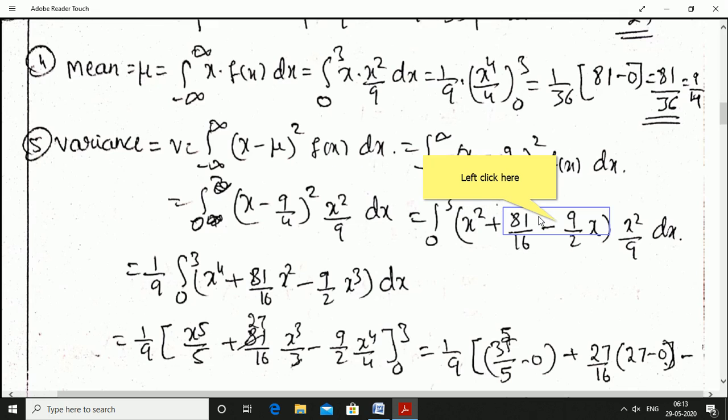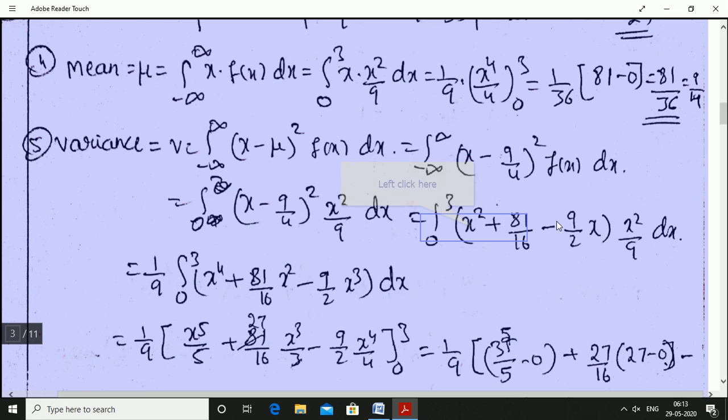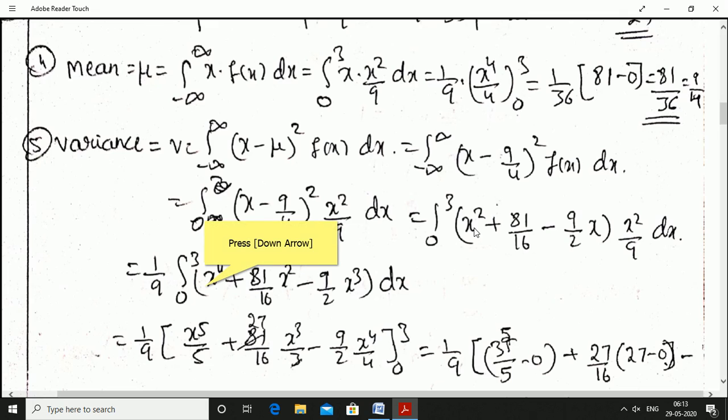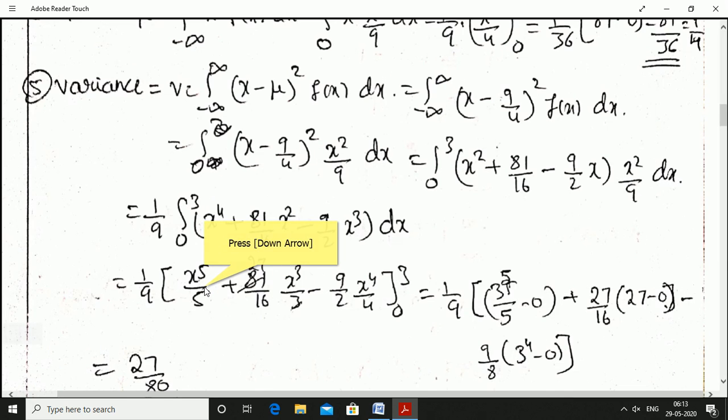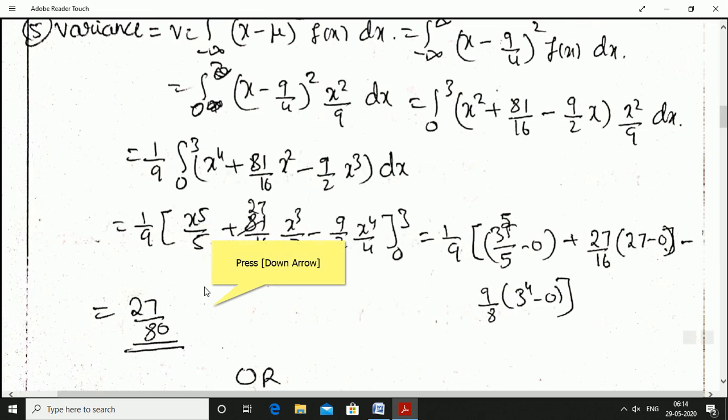1 by 9 have taken outside. X square into x square is x to the power of 4 plus 81 by 16 into x square minus 9 by 2 into x square into x is x cube into dx. Okay, 1 by 9 constant have written as it is. X power 4 integration is x to the power of 5 divided by 5 plus 81 by 16 into x square integration is x cube by 3 minus 9 by 2 into x to the power of 4 divided by 4 between the limit 0 to 3.